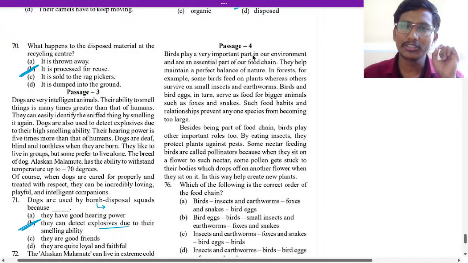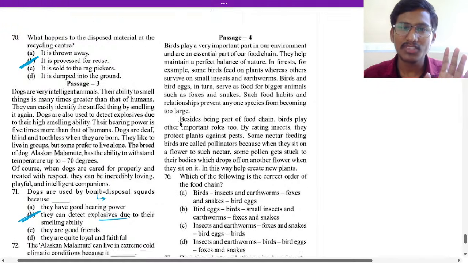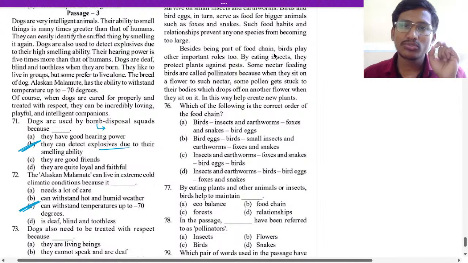Birds play a very important part in our environment and are an essential part of the food chain. They help maintain a perfect balance of nature. In a forest, for example, some birds feed on plants, whereas others survive on small insects and earthworms. Birds and bird eggs in turn serve as food for bigger animals, such as foxes and snakes. Such food habits and relationships prevent any one species from becoming too large. Besides being part of the food chain, birds play other important roles too.